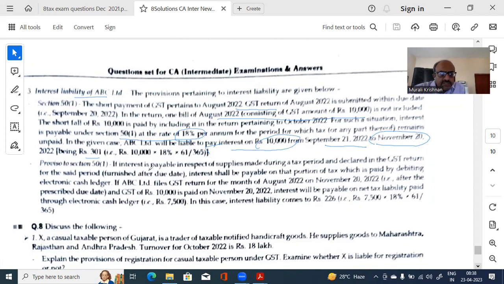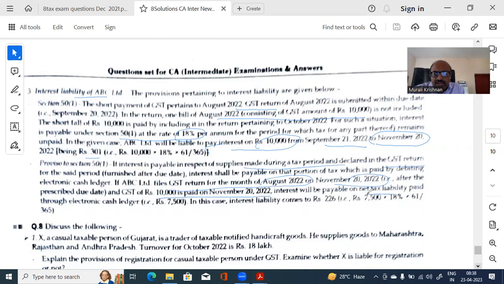The proviso says, if interest is payable in respect of supplies made during a tax period declared in the GST return, that means in this case, they have not filed August, and the return itself is delayed. In that case, what happens if ABC files the GST return for the month of August 2022 on November 20th, 2022, after the prescribed due date? Then the 10,000 will be paid in November.